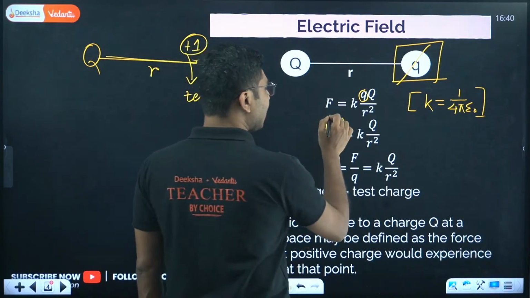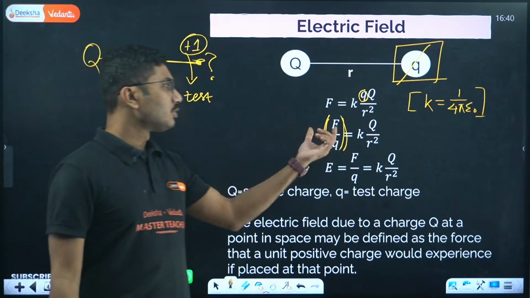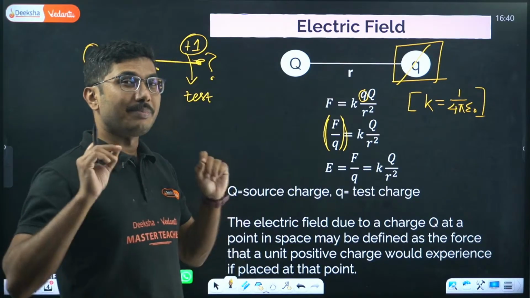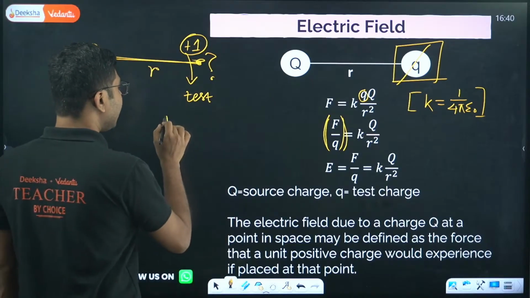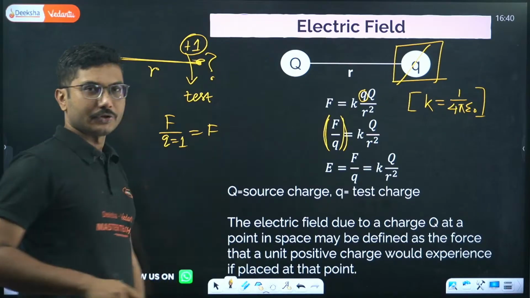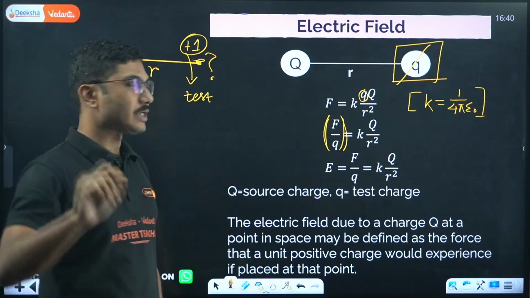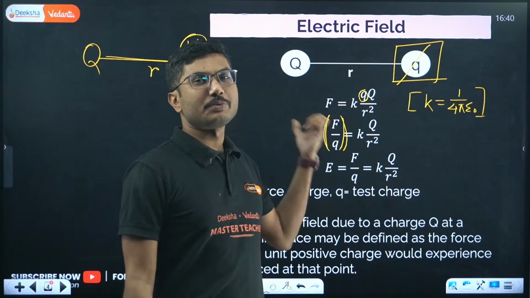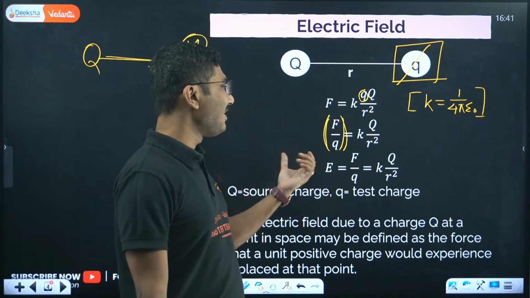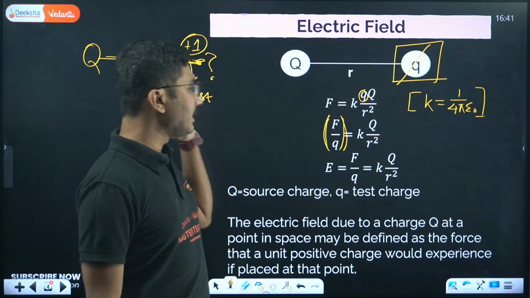Now this F/q can be considered as force per unit charge, because if you take this small q to be equal to 1, then this becomes the force. That is why it is called force per unit charge, and it is represented by the term E. Here E is the electric field.